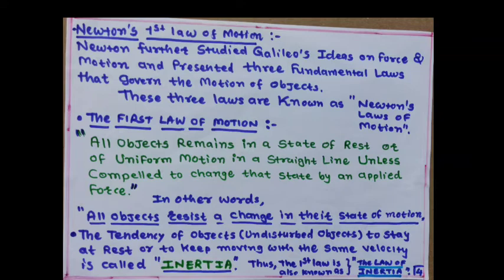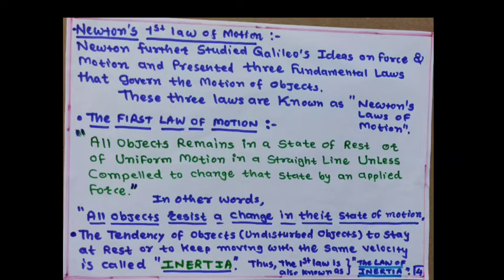These 3 laws are known as Newton's laws of motion. So here, the first law of motion, what is that? All objects remain in a state of rest or of uniform motion in a straight line unless compelled to change that state by an applied force.